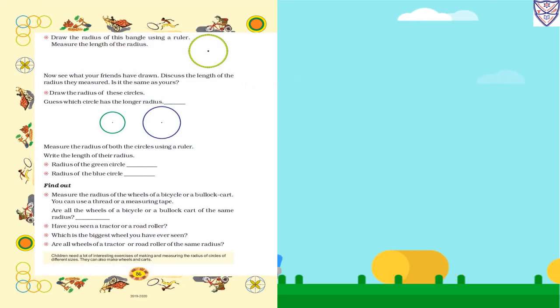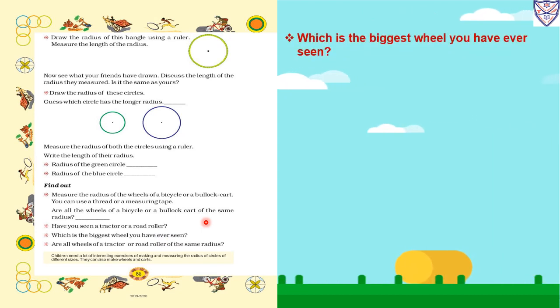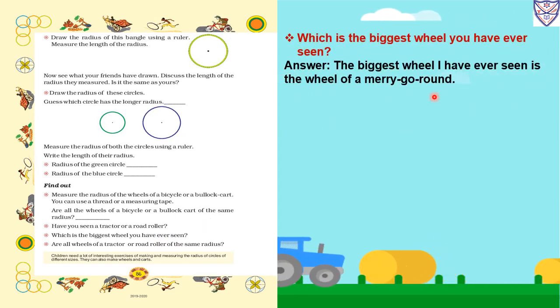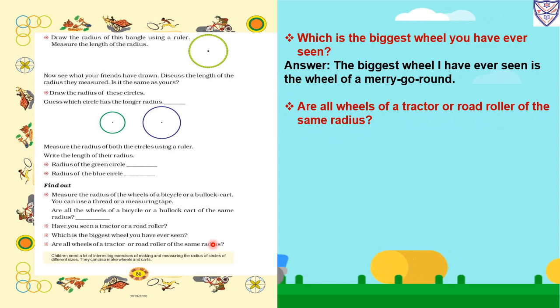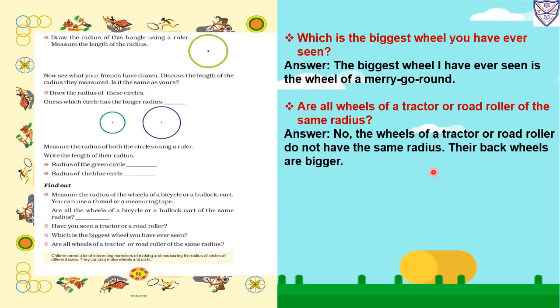Now same page. Last question. Which is the biggest wheel you have ever seen? The biggest wheel I have ever seen is the wheel of a merry-go-round. Okay. So you can see a merry-go-round in a fair. It has the biggest wheel. Are all wheels of a tractor or road roller of the same radius? No, the wheels of a tractor or a road roller do not have the same radius. Their back wheels are bigger.